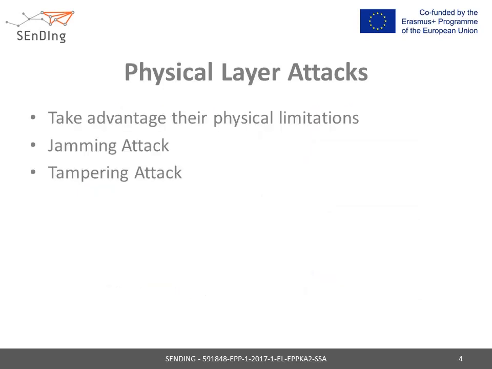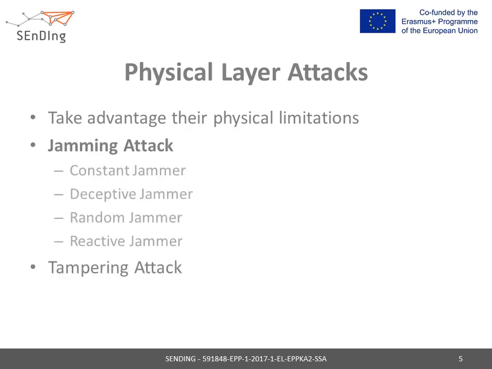At the physical layer, the attacks take advantage of the existing physical limitations due to the size of the sensor and actuator in the smart device and/or the radio communication capabilities, and in certain cases their physical access to the device. There are two main attacks at the physical layer: jamming and tampering.